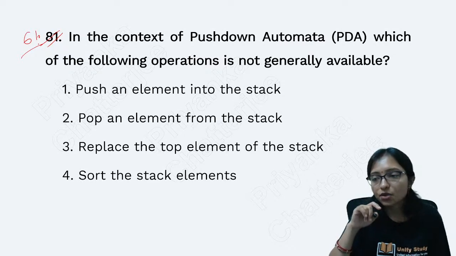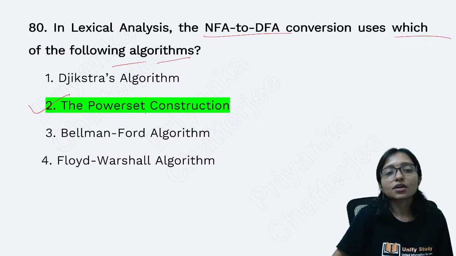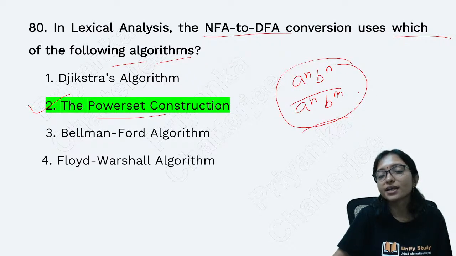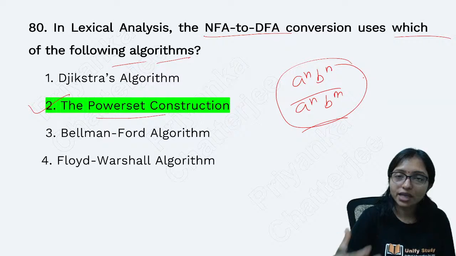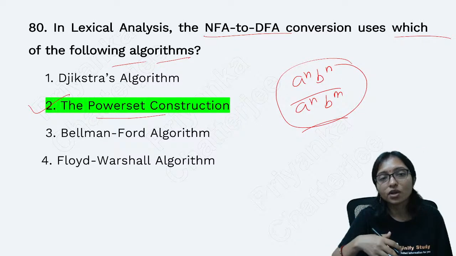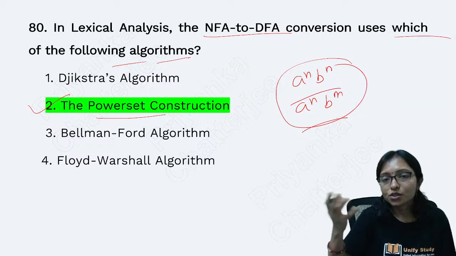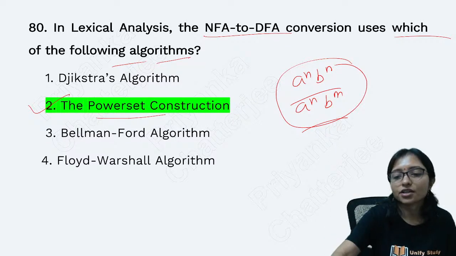Question number 61. Because it is working with power, right? This power set construction means what? This NFA, DFA all are working with regular a to the power n, b to the power n, a to the power n, b to the power m. All this power is the main focus. Right? What is my power? According to that way only we are checking it is regular or not. It is what type of language. So that is the main focus. So it is focusing on the power set construction.